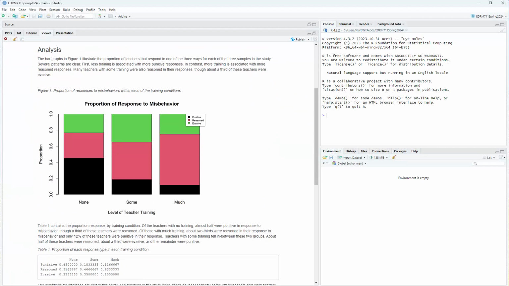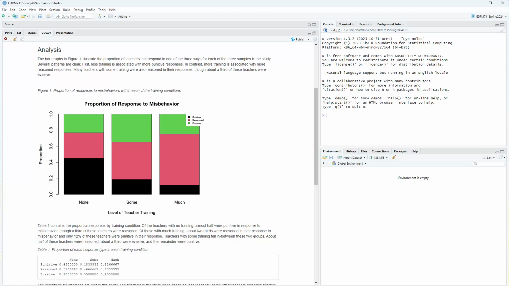The bar graph in figure 1 illustrates the proportion of teachers that respond in one of the three ways for each of the three samples in the study. Several patterns are clear, and that's why I'm showing the graph first, so we can look at the general patterns overall. First, less training is associated with more punitive responses. Notice that punitive here is in black, as shown in this legend, and it catches my eye right away that there's a lot of black in the first bar, not so much in the second and third bars.